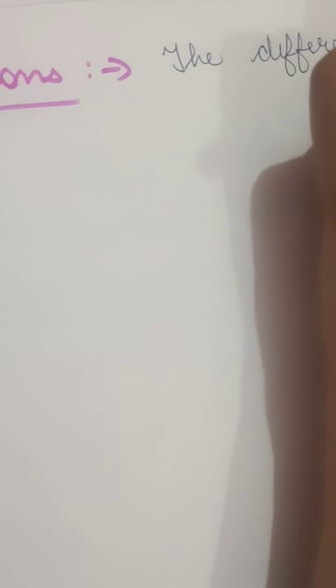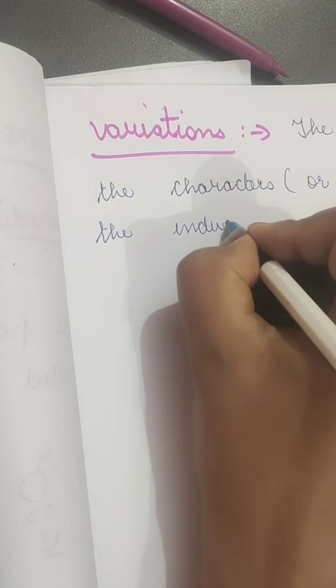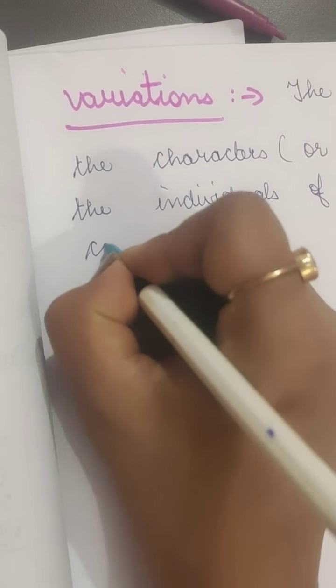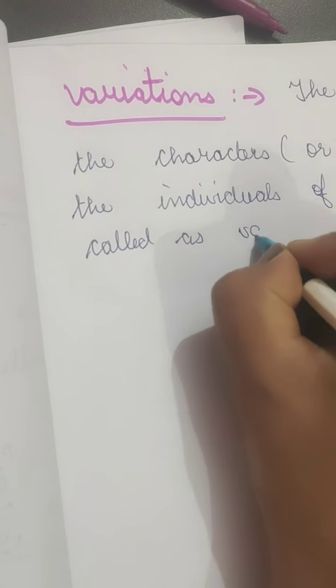So these differences are called variation. The definition is: the difference in the characters or traits among the individuals of a species is called variations. So variations means any difference.